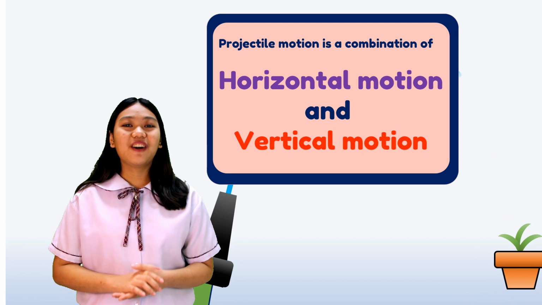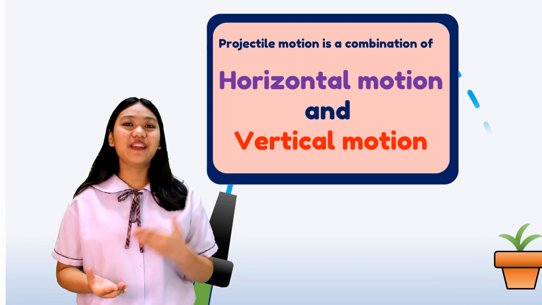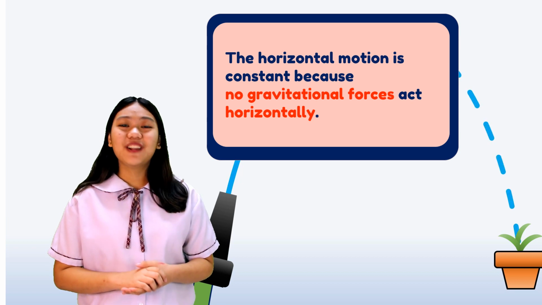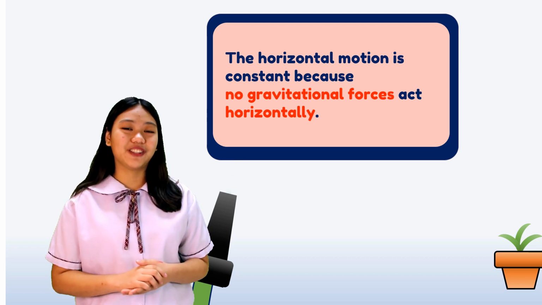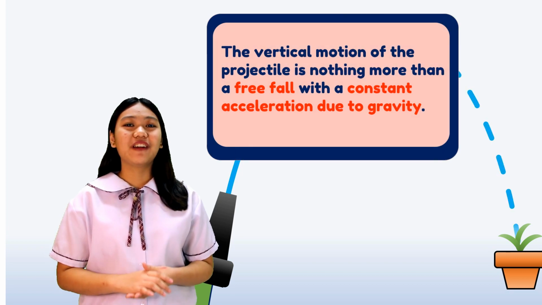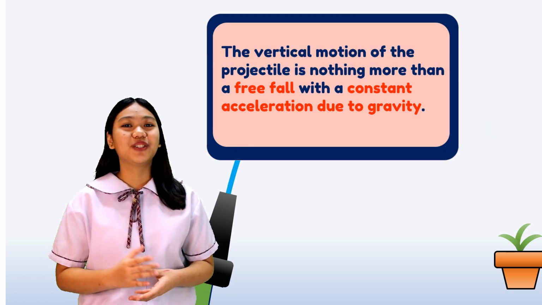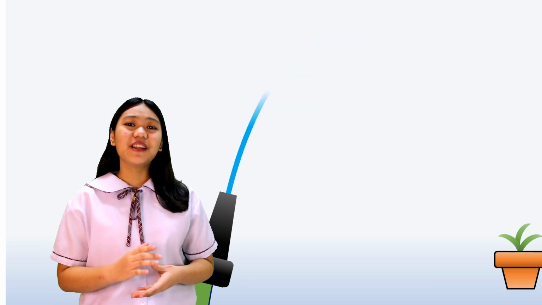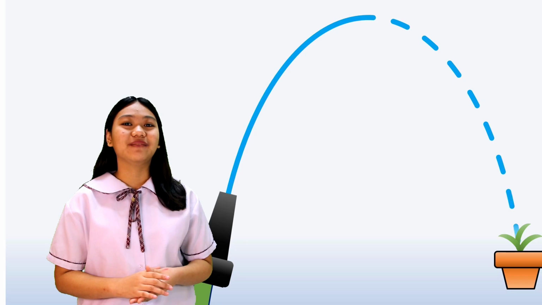Projectile motion is a combination of horizontal motion and vertical motion. The horizontal motion is constant because no gravitational forces act horizontally. The vertical motion of a projectile is nothing more than a free fall with a constant acceleration due to gravity. The vertical motion of a projected object is independent of its horizontal motion.